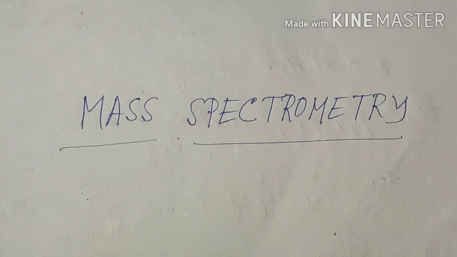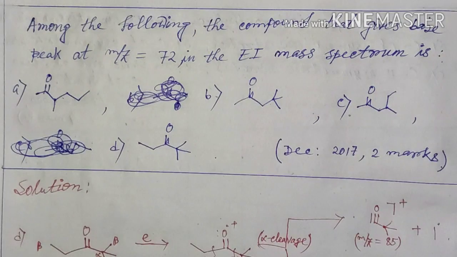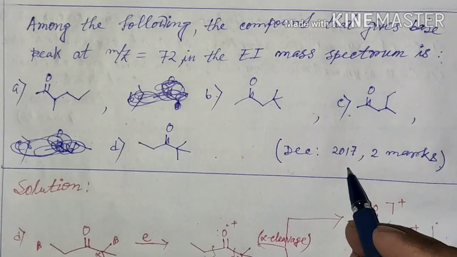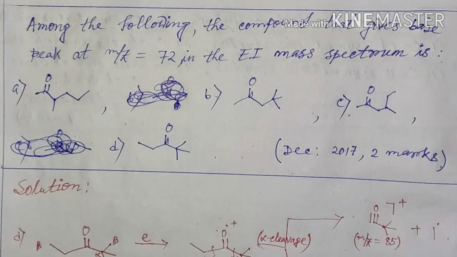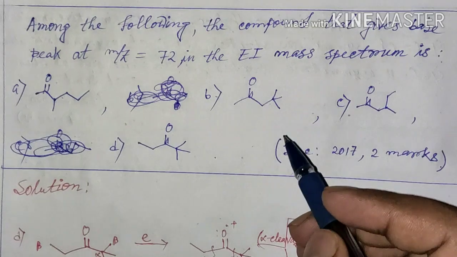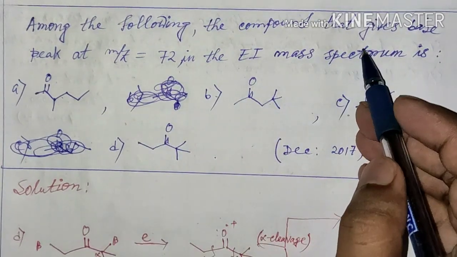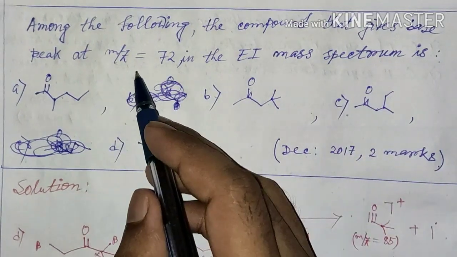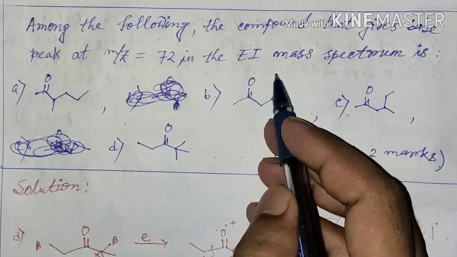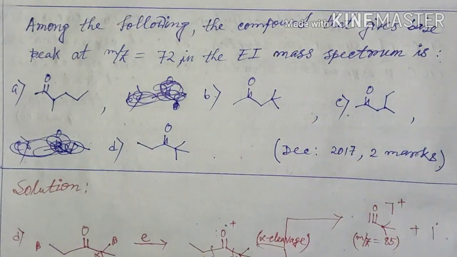So let's start the questions. This question came in December 2017 for 2 marks. From the question, we can see that we have to identify the compound among these 4 which will give base peak at M by Z 72 in the EI mass spectra.